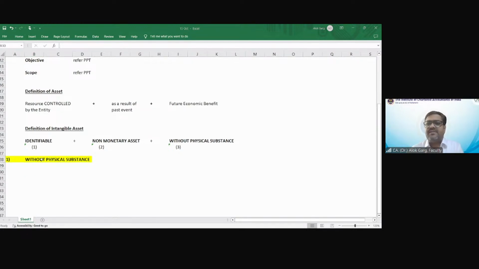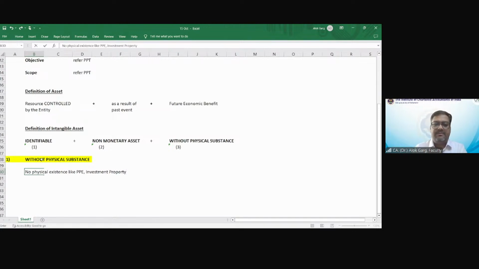Without physical substance means no physical existence, like PPE, investment property, land, building.